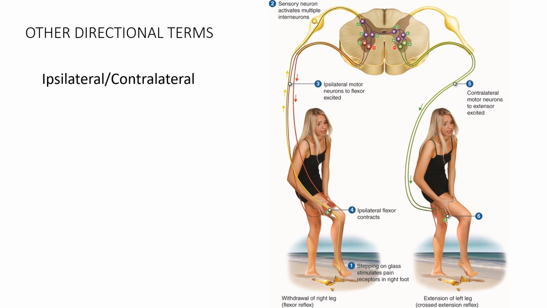All right, other directional terms include ipsilateral and contralateral. Ipsi means the same or self, so ipsilateral means it's on the same side of the body. For example, if I had an injury and fell on my right side, breaking my right shoulder and arm, we would say the injury was ipsilateral to the side of the fall because it's on the same side.